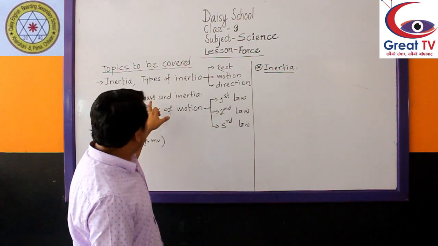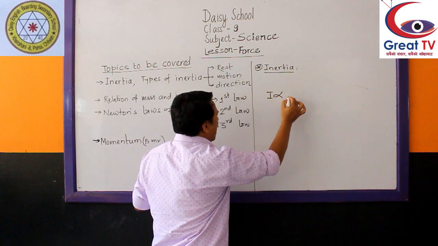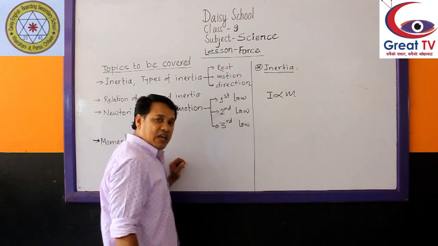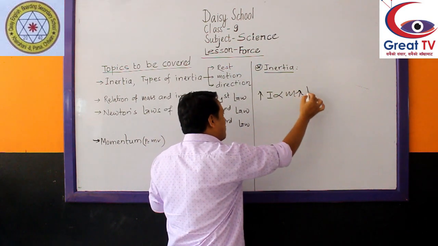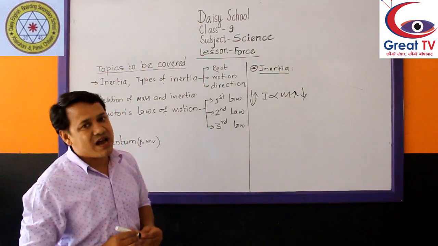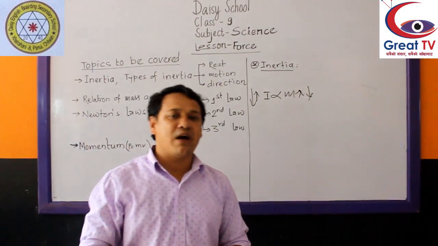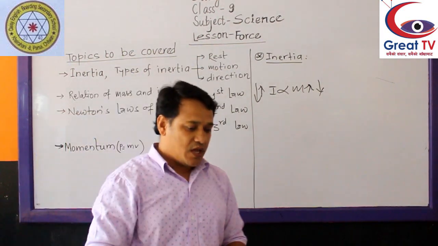So, the mass and inertia relation is directly proportional. Inertia I is directly proportional to mass M. When the mass is more, inertia is also more. When the mass is less, inertia is also less. Less mass, less inertia; more mass, more inertia. Like that you can say.